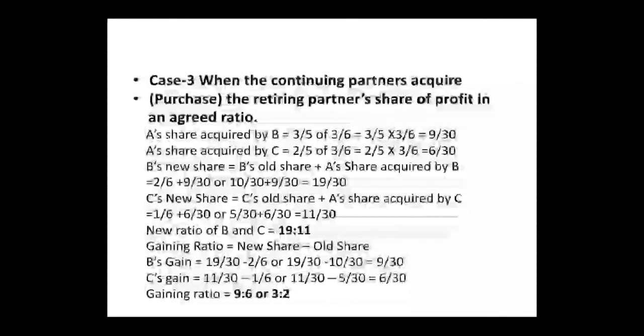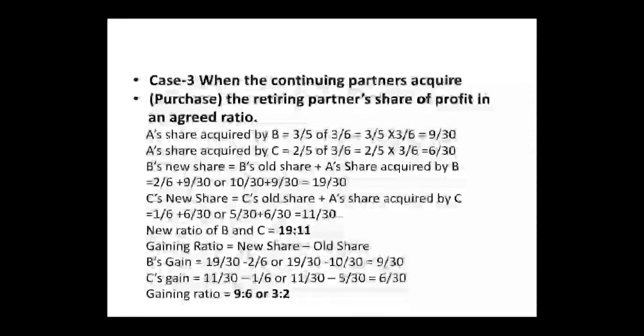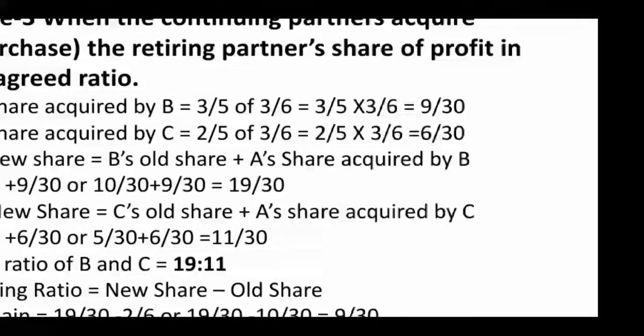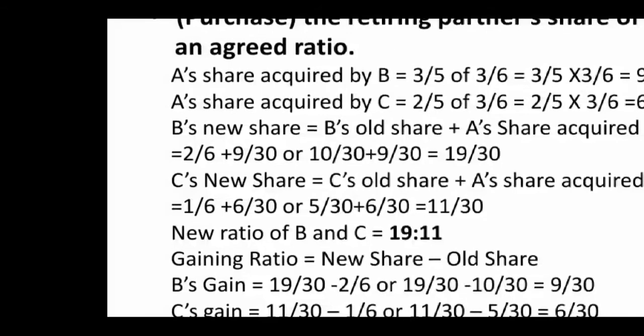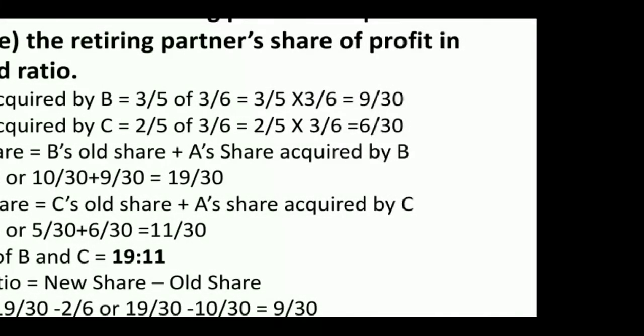Next, case 3. When the continuing partners acquire or purchase the retiring partner's share of profit in an agreed ratio. Very interesting example. So A's share acquired by B equals 3/5 of 3 by 6, equal to 3 by 5 into 3 by 6, equal to 9 by 30. A's share acquired by C is 2 by 5 of 3 by 6, equal to 2 by 5 into 3 by 6, equal to 6 by 30.